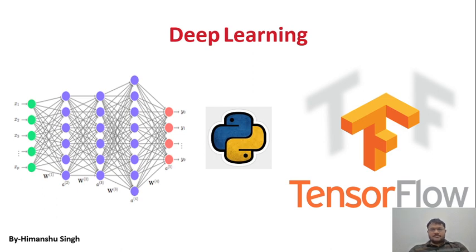Hi everybody, my name is Himanshu and in this video I'm going to talk about deep learning. We'll see how we are going to work with the deep neural network, what the different types of neural networks are, and how we are going to do the coding in the Jupyter notebook with the help of Python, TensorFlow and Keras. We have taken a small example also so that people will get at least a small idea how we are going to work with the artificial neural network.